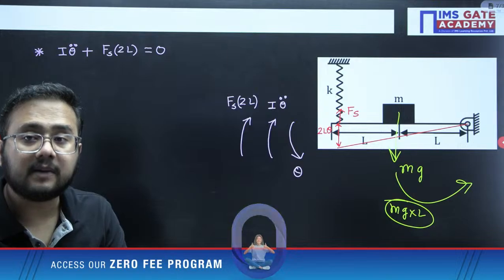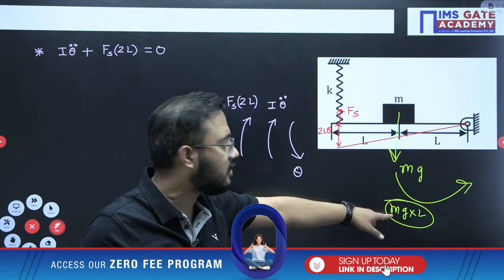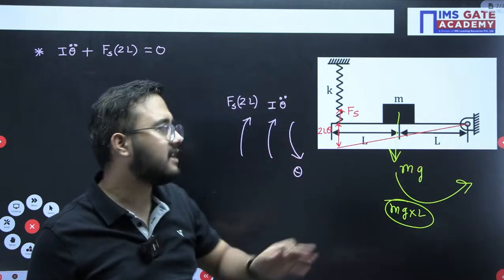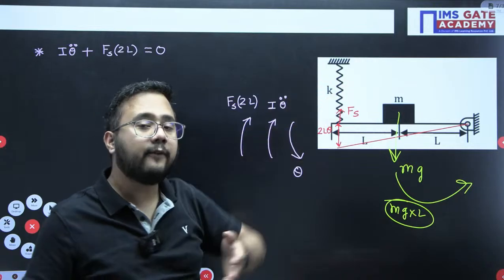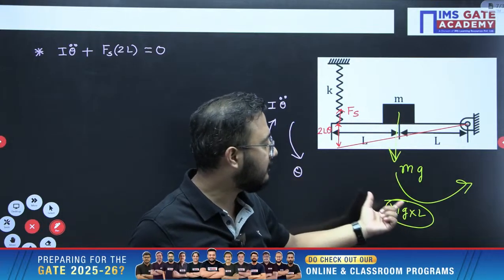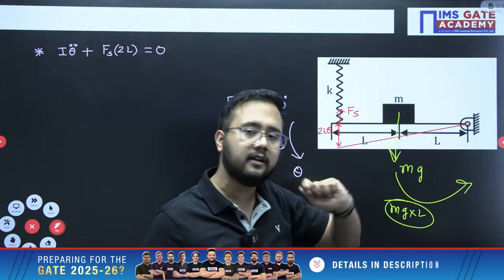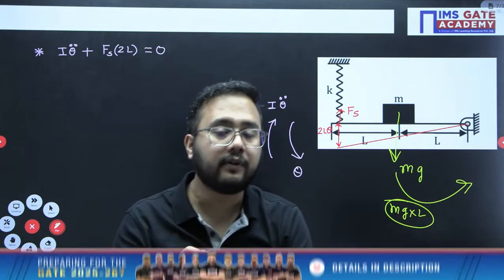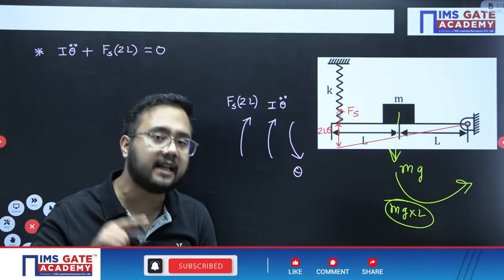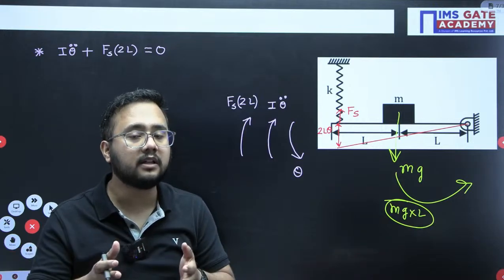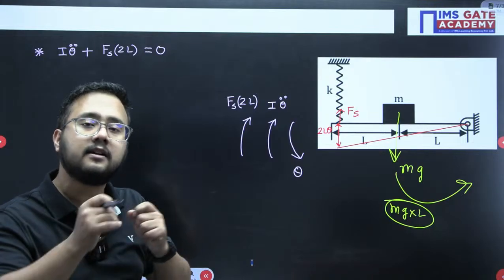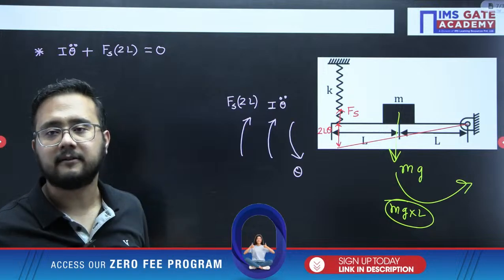It will not be considered because under static condition, the mg into L torque, or the moment value about the hinge, is already balanced by the spring force moment. So in a static condition, that moment will get balanced by the moment of the spring force about the hinge only. So always remember, when we are calculating natural frequency, we are disturbing the system from its static condition. And when we are disturbing the system from its static condition, whatever forces are acting in the static equilibrium conditions are not considered.